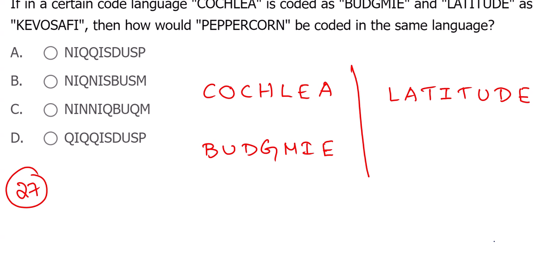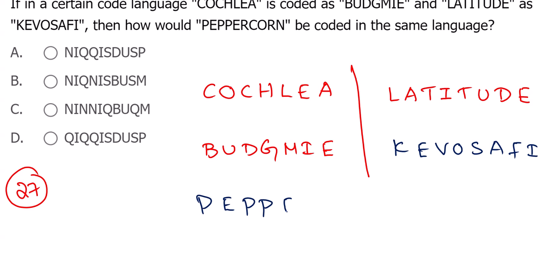What can be done here? They given the word as KEVO, SAFI. Excellent, superb question, I can say. Why, sir? There is some new point everyone here in the session can learn, the specialty regarding vowels.